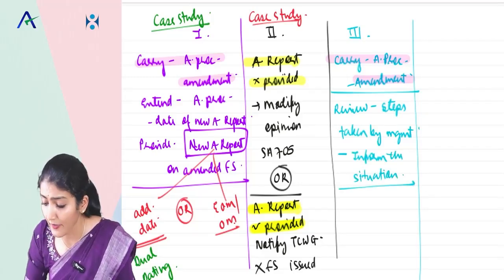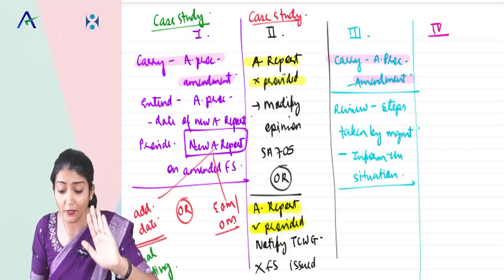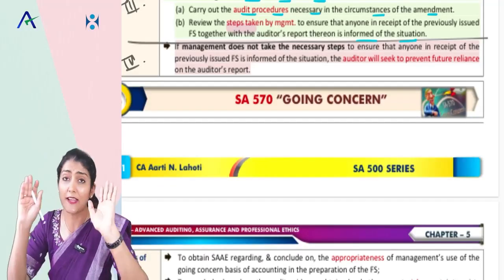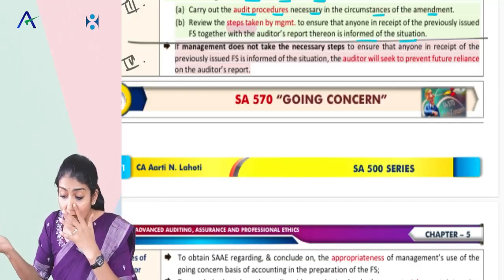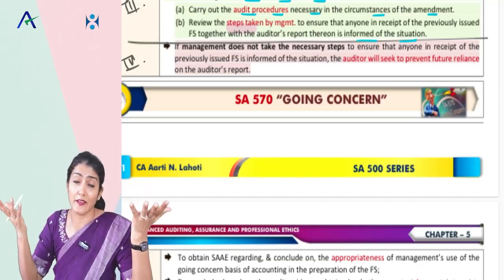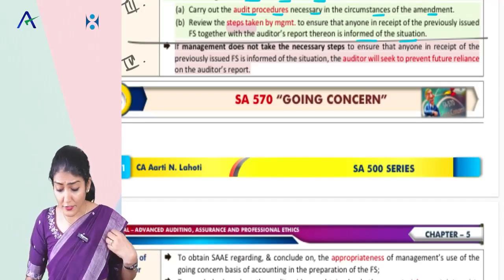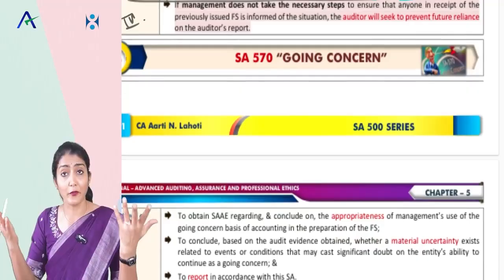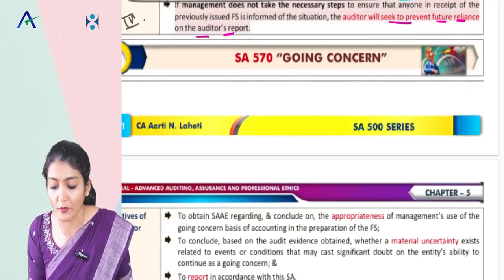And then you have the last situation over there, that is situation 4. After the date of the audit report, after the financial statements are issued and management does not amend. So now it says if management does not take the necessary steps to ensure that anyone in receipt of the previously issued financial statements is informed of the situation, then auditor will seek to prevent the future reliance on the auditor's report.